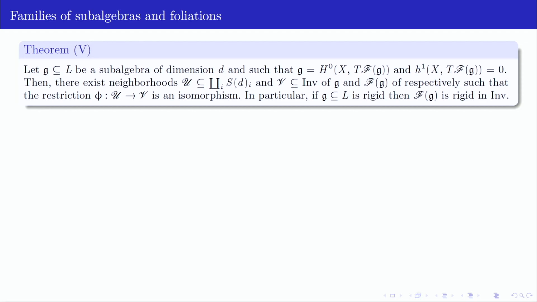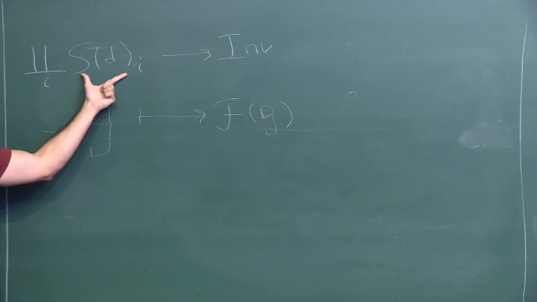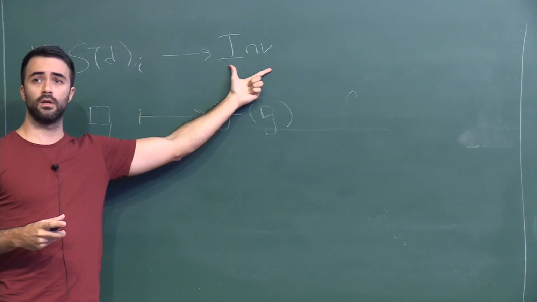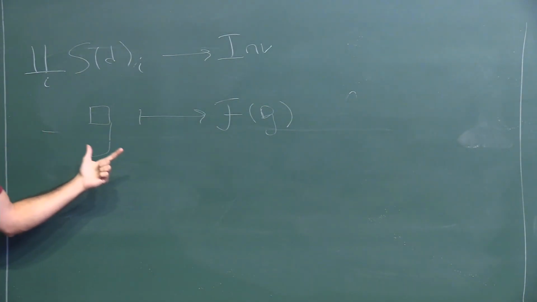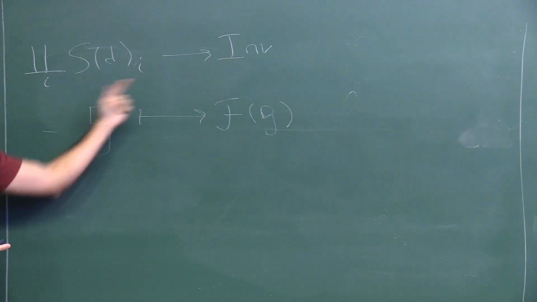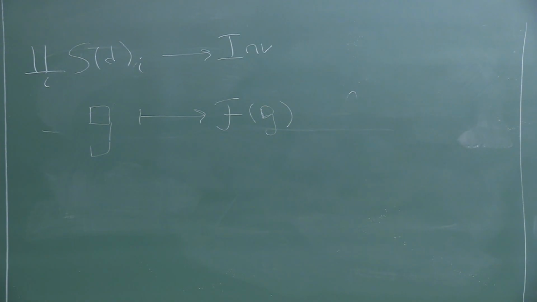As a corollary, one thing I didn't say, but of course, the automorphism group of X acts on this space, and also acts on this space. And it's quite easy to see that this function here is equivariant with respect to these actions, right?